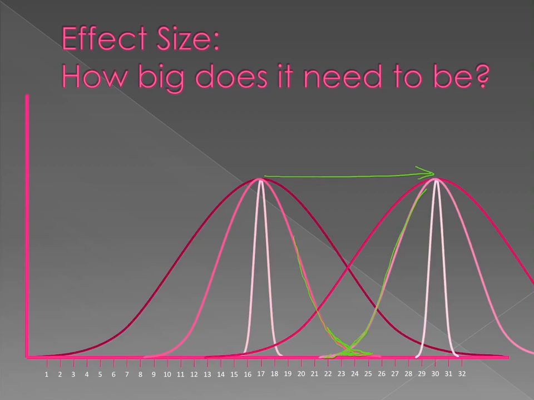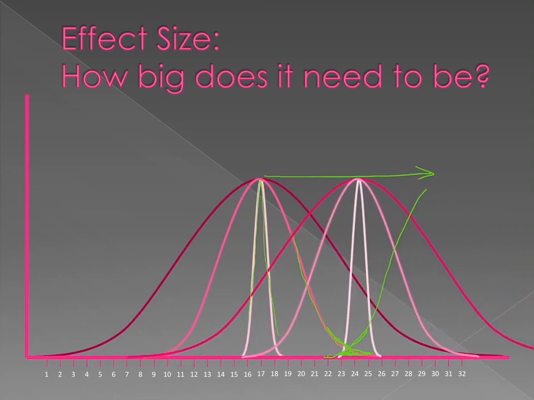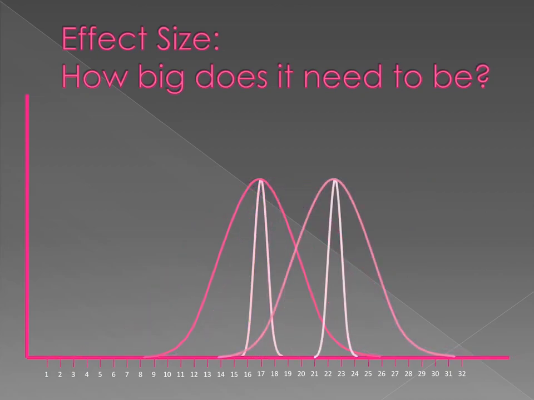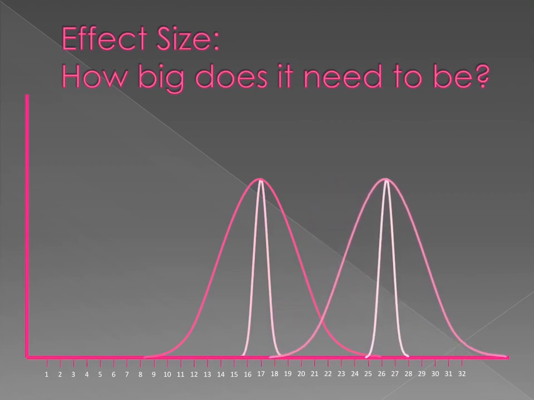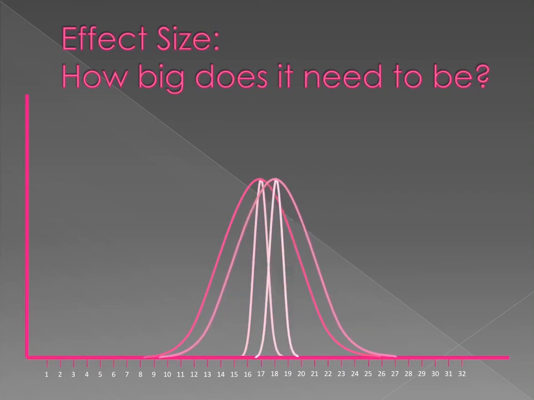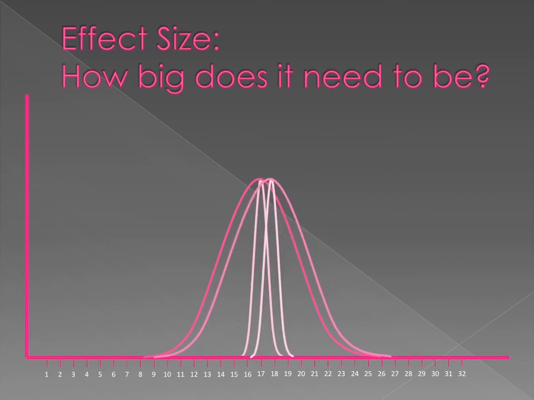If, remember, our sample size is big and we have these tiny little standard errors, then the two scores can actually be really close to one another before they start to overlap. Here it is once again, this time looking only at the standard errors. You see, with the big standard errors, you have to move this far apart in order to get them separated. But with the small standard errors, you can move them very close to one another before they end up overlapping.